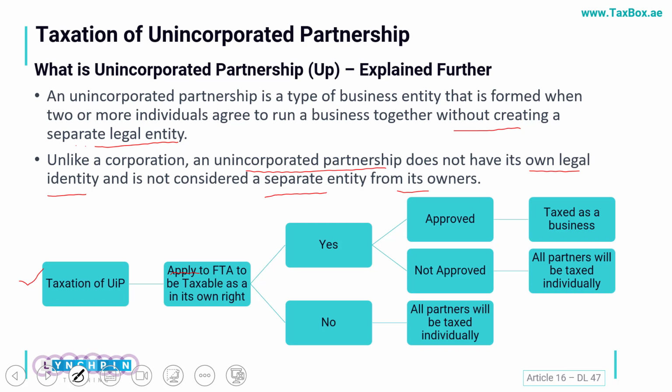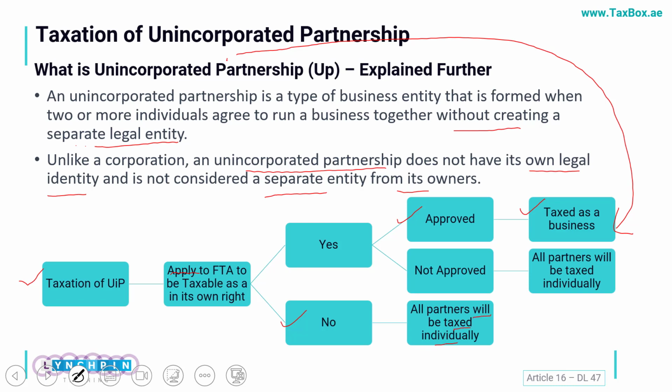If it is approved, in that case such an unincorporated partnership will also be taxed as a business, which means that the individuals will not be taxed if they apply to FTA and if their application is approved. But if they don't apply, as a default, all partners will be taxed individually.